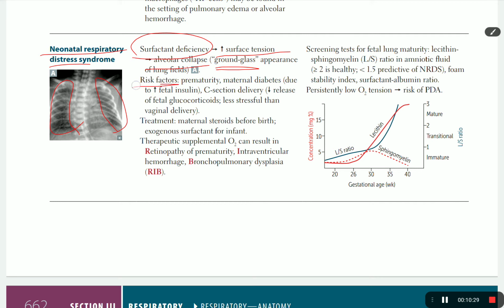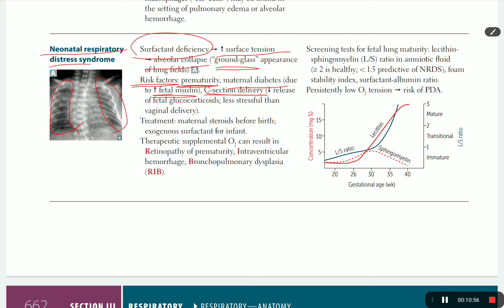The risk factor for NRDS is prematurity, an infant born before 36 weeks. Maternal diabetes can cause increased fetal insulin. C-section is also a risk factor because it is less stressful for the infant, and we know that steroid is one of the stress hormones.